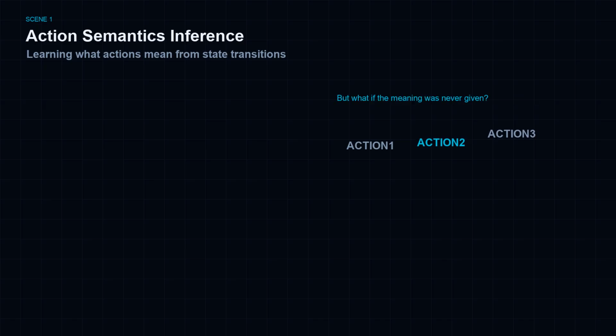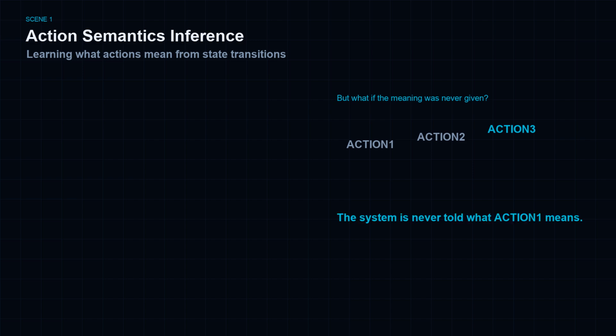They receive abstract tokens. Action 1, Action 2, Action 3. No definitions, no labels, no documentation. The system is never told what Action 1 means. All it sees is before grid, action token, after grid. From those observations alone, it must discover what each action actually does. This is action semantics inference, and it is one of the foundations of adaptive intelligence.